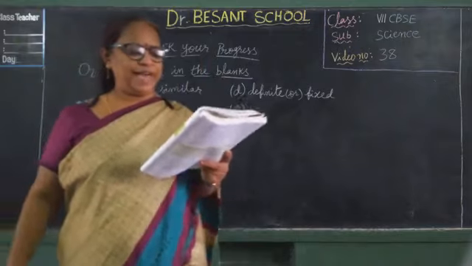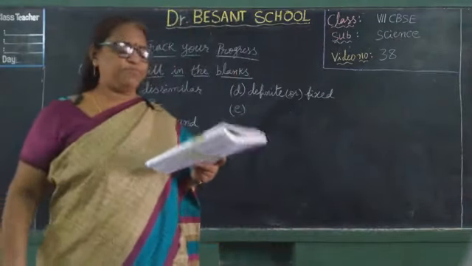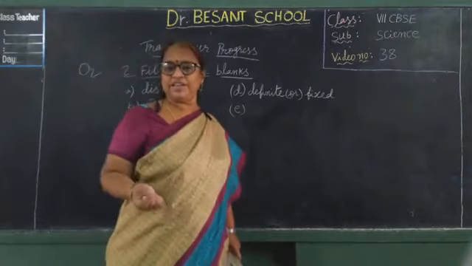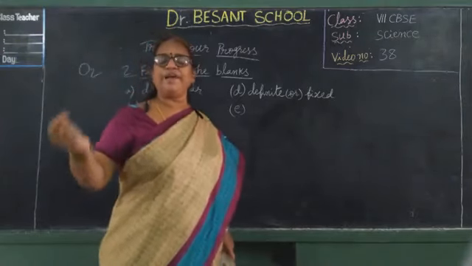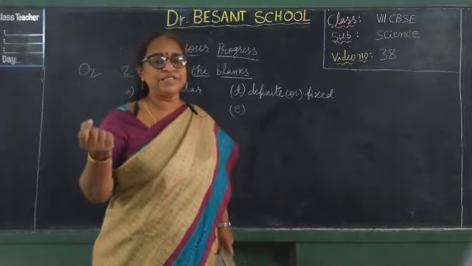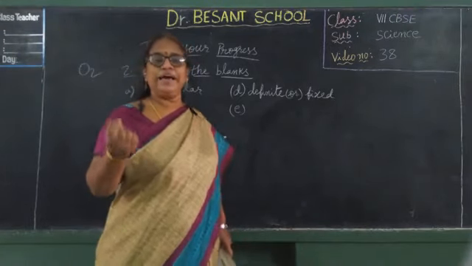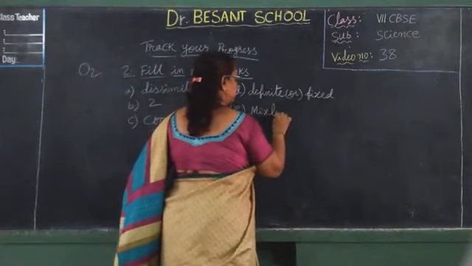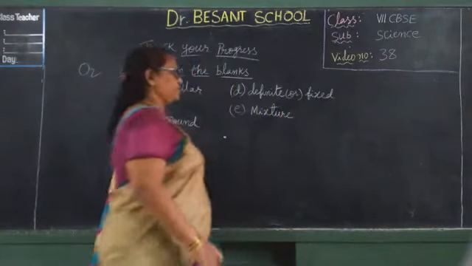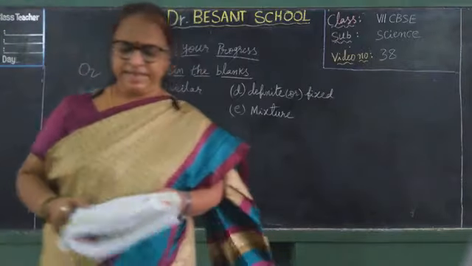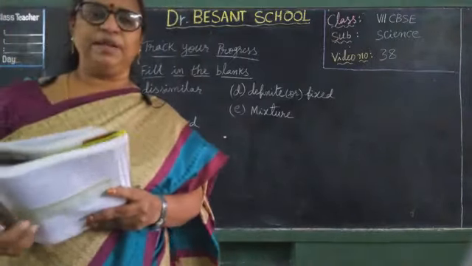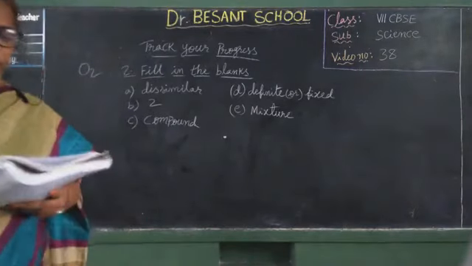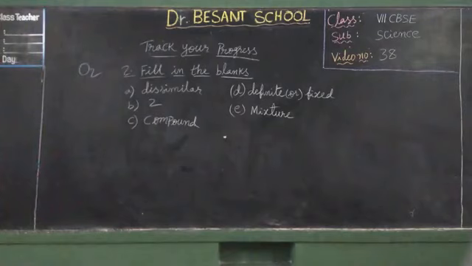The constituents in a dash can be separated by simple physical methods, simply by filtering, by evaporation, using magnets. They can be separated easily. Which constituents can be separated easily like that? The constituents of a mixture. The constituents of a mixture can be separated easily by simple physical methods. So write these answers in your textbook, then we will go to the new topic.